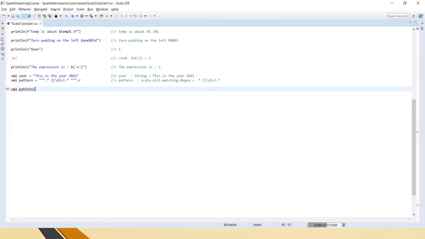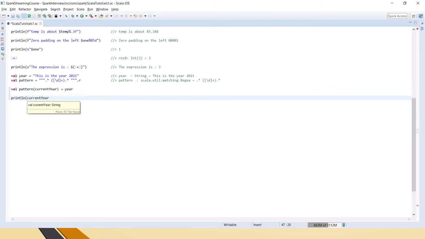See how beautiful Scala is. Current year, see how beautiful it is. Even though this is a val, in Scala everything is a function, right? It's functional programming. So to this pattern we are assigning this entire string, and we are saying return the current year. In this single line, that much meaning is there. And let's print the current year.